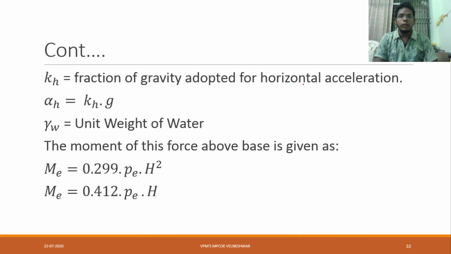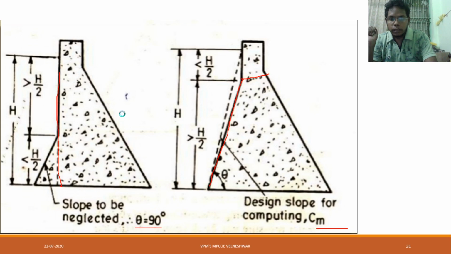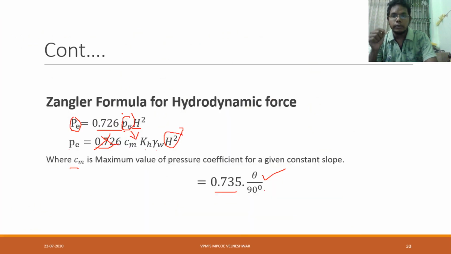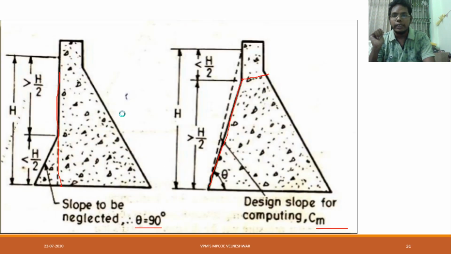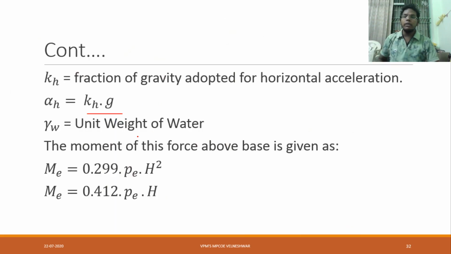Now what is Kh? Fraction of gravity adopted for horizontal acceleration, same. Next, one more value is alpha H, means the Kh value we are considering here into G sometimes. G is nothing but acceleration due to gravity. Now gamma W is equal to unit weight of water, already many of you know.